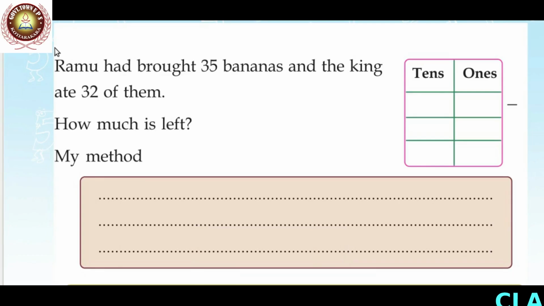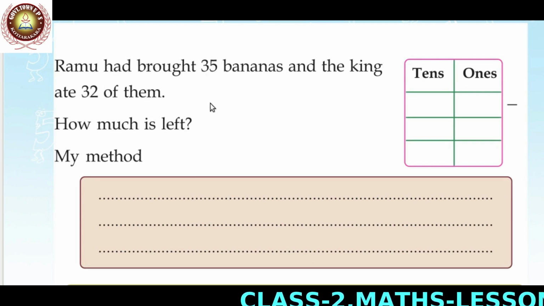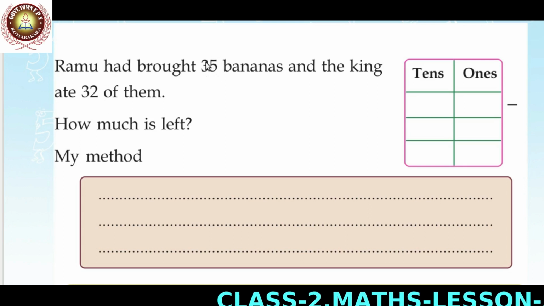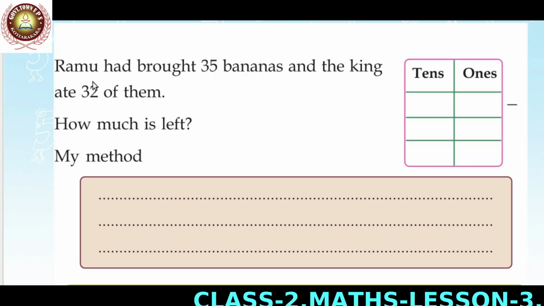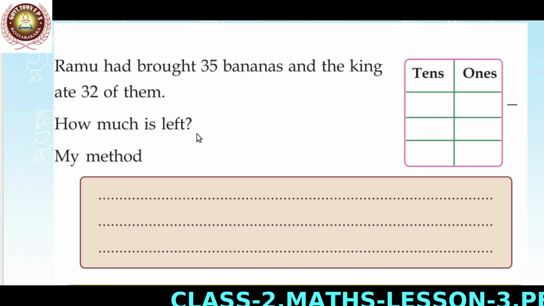Look here. Ramu had brought 35 bananas and the king ate 32 of them. How do you find how many bananas are left after the king ate? Ramu brought a total of 35 bananas. The king ate 32 of them. If Ramu had brought 35 bananas and the king ate 32 of them, how many are left?